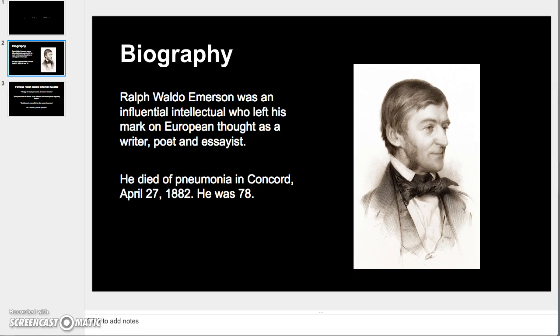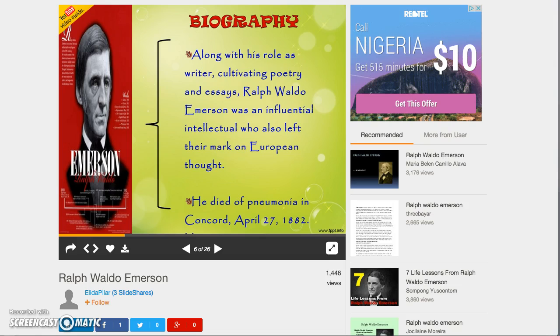and I changed the language. Ralph Waldo Emerson was an influential intellectual who left his mark on European thought as a writer, poet, and essayist. He died of pneumonia in Concord. Okay, but let's look at this one. So, change it up just a little bit and make sure that everything fit.